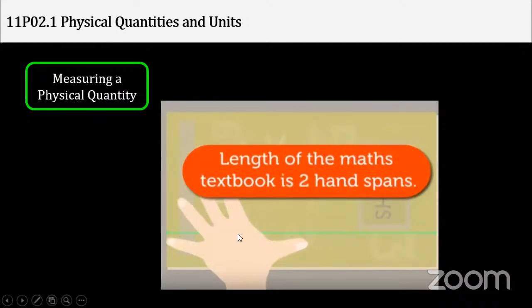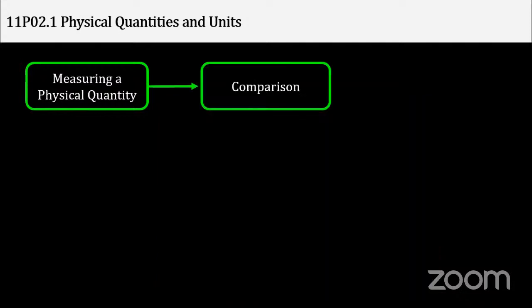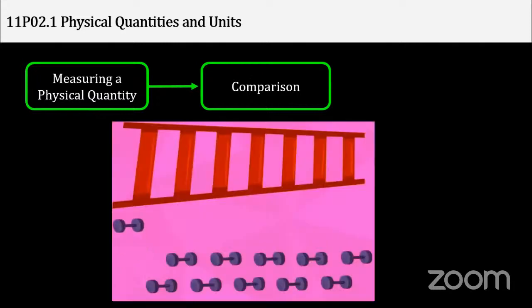So if you see this, if you check the length of your maths or physics or chemistry book, whatever book, with your hand, stretch your hand. I hope that it is just under your two hand spans. Isn't it? So let us compare it also. So what is happening actually?